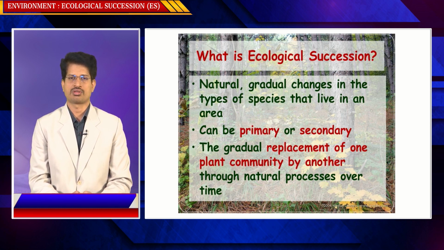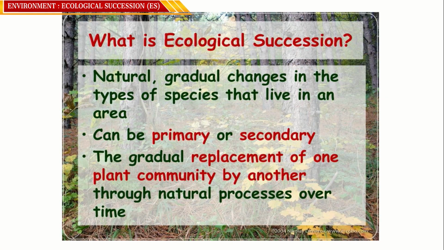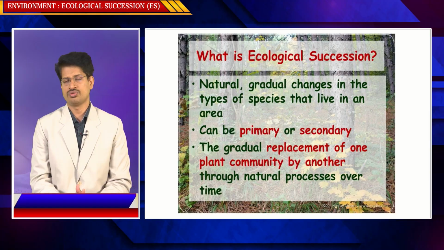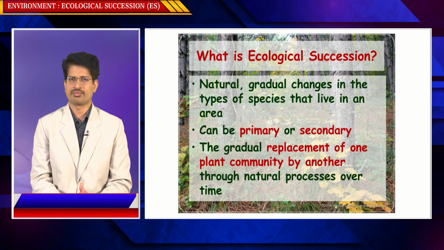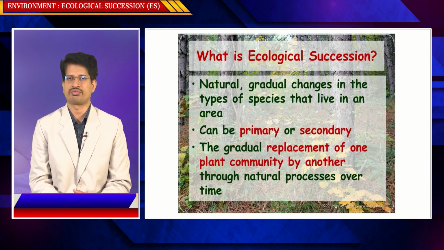It can be primary or secondary. Just now we have discussed that succession can be primary succession and secondary succession. It is the gradual replacement of one plant community by another through natural process over time. This consumes time, in the sense of millions of years.